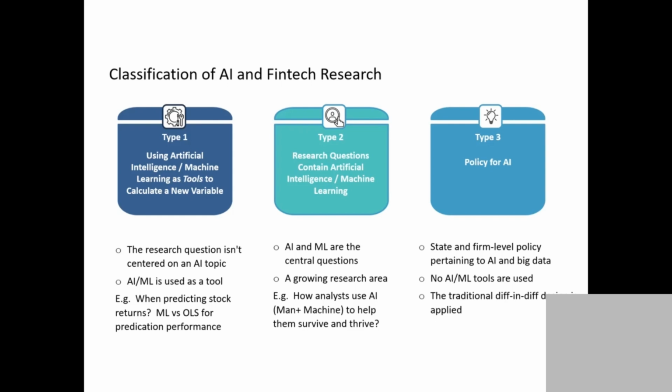But once corporate managers know everyone is using AI to detect fraud, how do managers change their earnings manipulation to fool the AI algorithm? That's a type 2 question, right? You can see the difference, right? Type 1 is using AI as a tool; the question itself doesn't involve AI. In type 2, the question itself has AI in it.